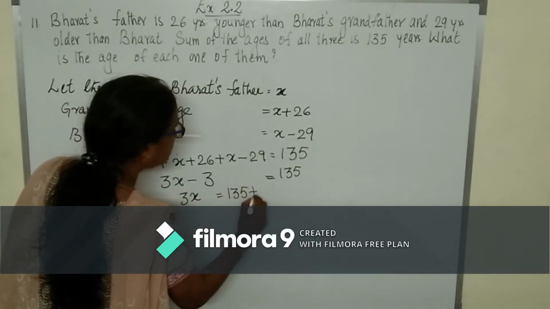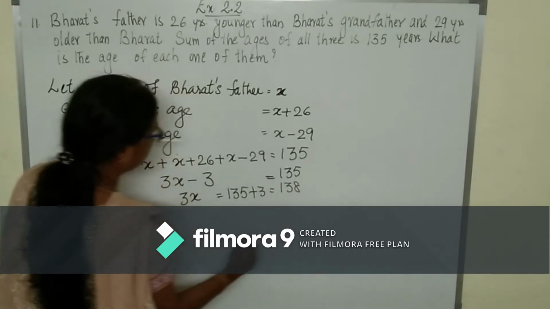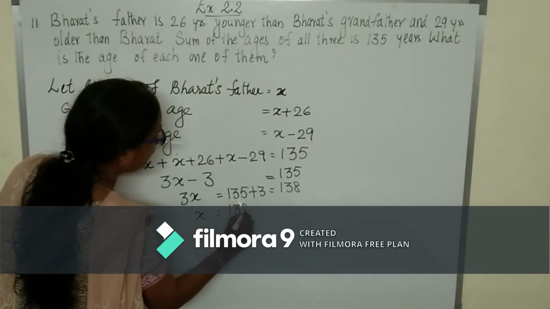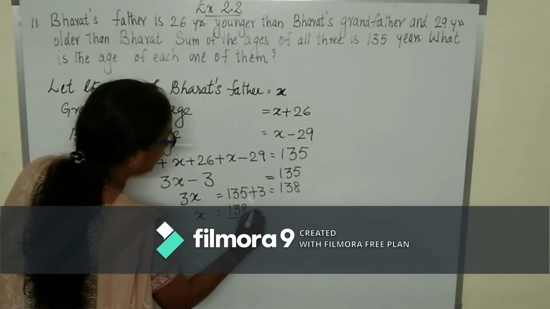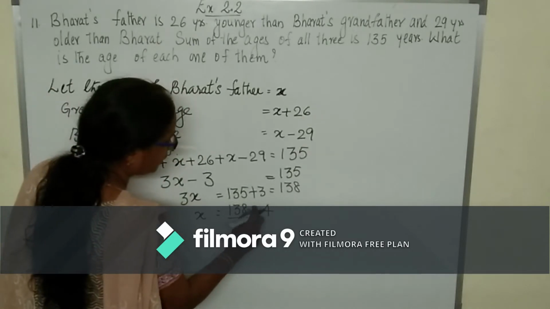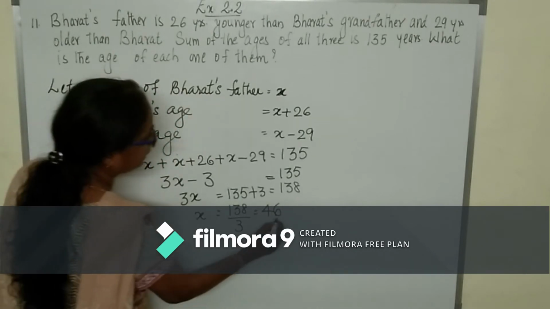So 3x is equal to 135 plus 3, that is 138. Now x is equal to 138 upon 3. 4 3s are 12 and then 18, 6 3s are 18.